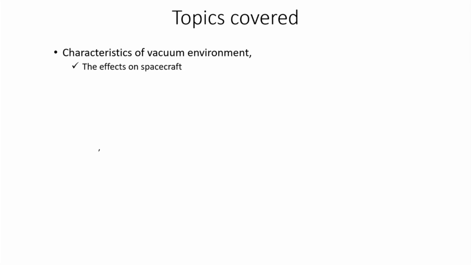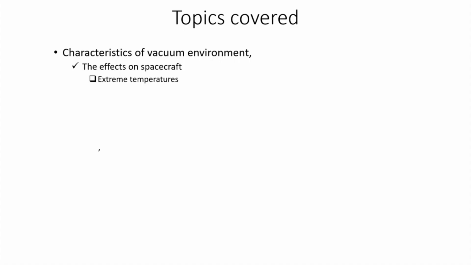Hello everyone, welcome to this KANPUR-NPTEL online course on space environment and its effects on orbital spacecrafts. So, in the last session we discussed the vacuum environment of spacecrafts, what the characteristics of the vacuum environment are, and how this affects the spacecraft. First we discussed the extreme temperatures. In the absence of the atmosphere, in a vacuum-like environment like space, there are extreme temperature fluctuations on these spacecrafts.